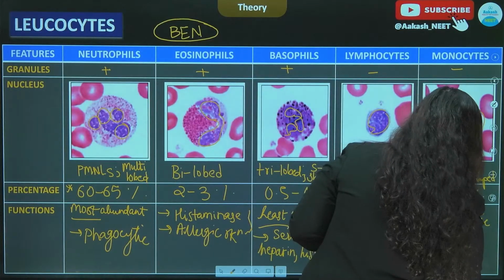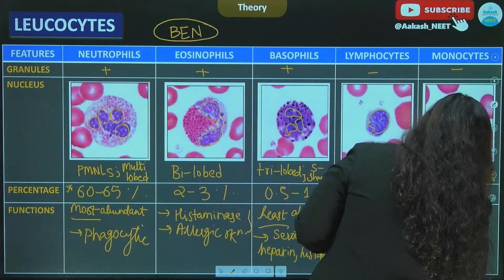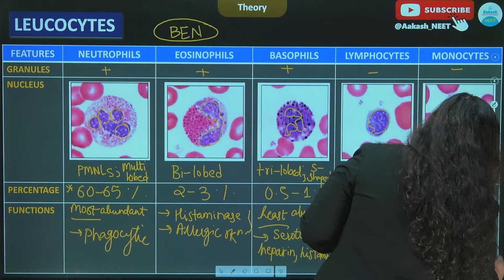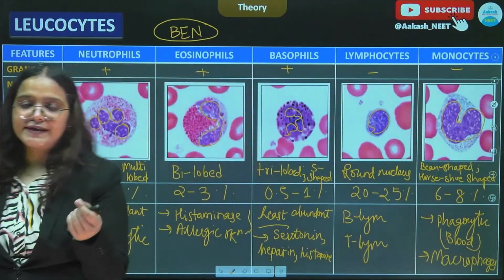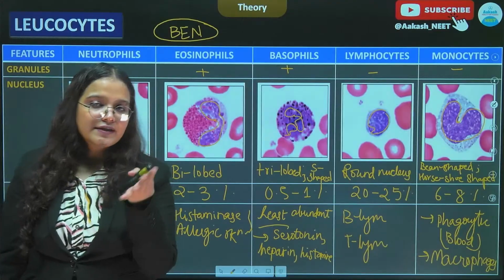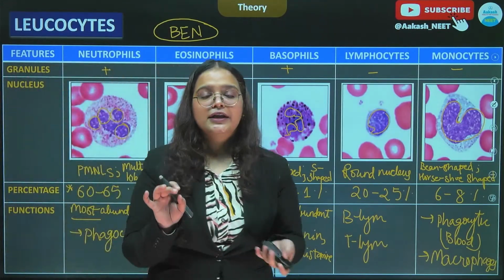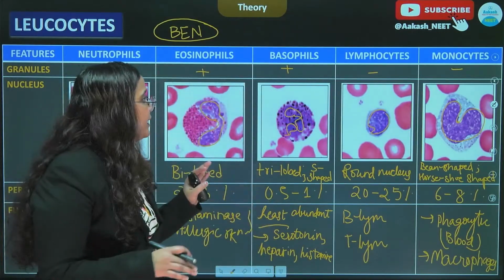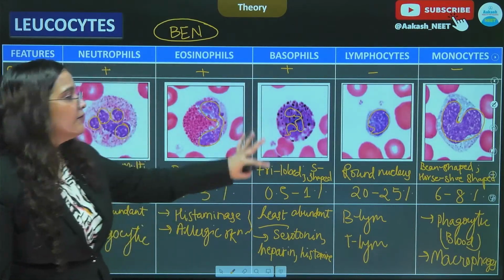But when they move to tissues, they specialize into macrophages, and we have macrophages which are tissue specific. For example, we have the Kupffer cells. Now Kupffer cells are present where? You need to let me know at which place you will find Kupffer cells. So basically this is the categorization and the differentiation of these leukocytes.